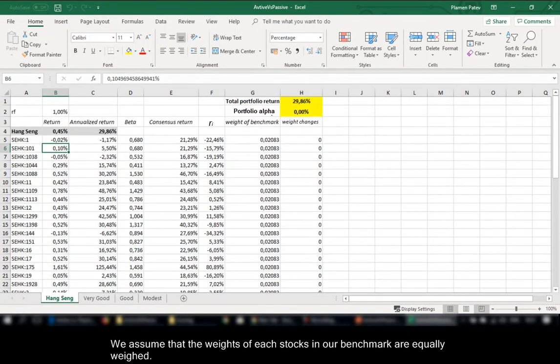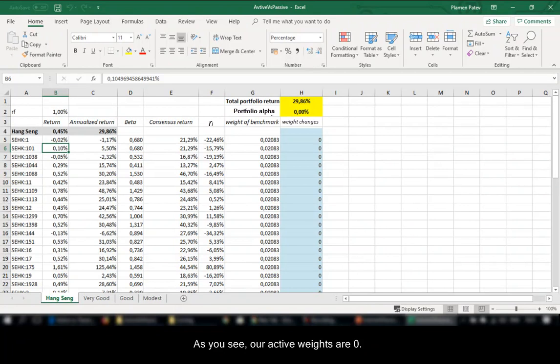We assume that weights of each stock in our benchmark are equally weighted. As you see, our active weights are zero. That means that we invest in each stock exactly the same weight as in the benchmark. Understandably, investors cannot achieve any alpha.